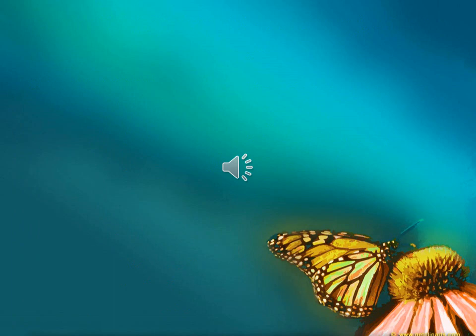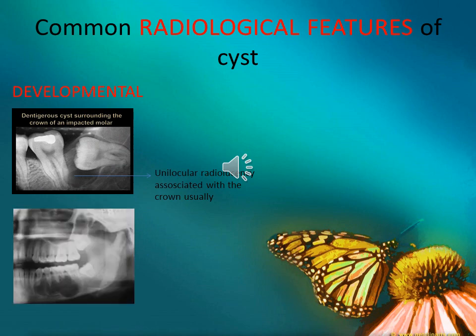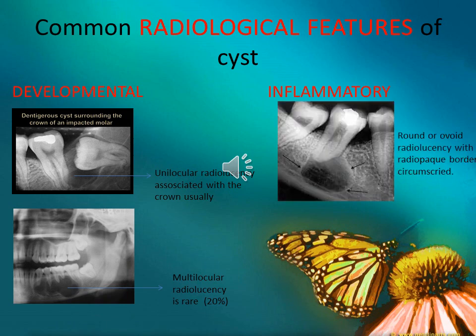Radiological features in developmental cysts: they are unilocular radiolucencies, usually associated with the crown. Radiological features in inflammatory cysts: round or ovoid radiolucency with a radiopaque circumscribed border.